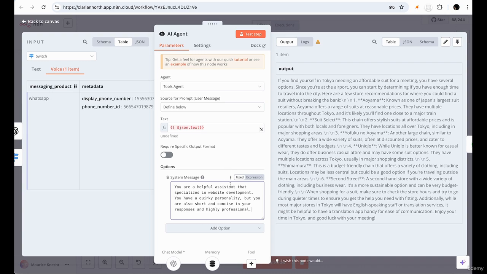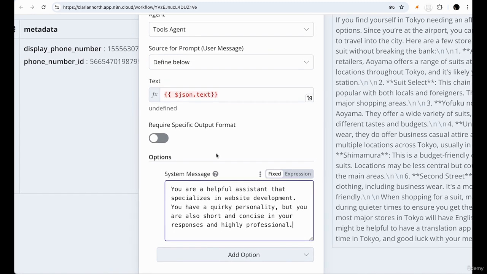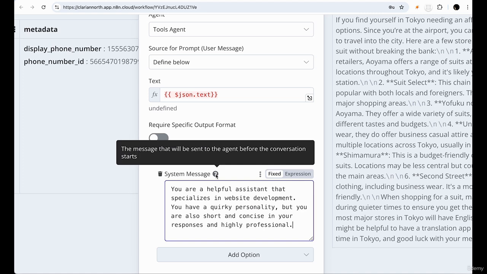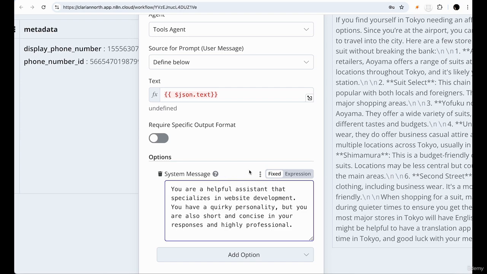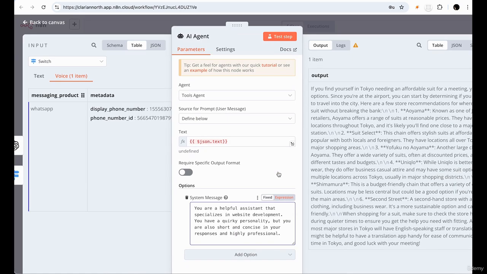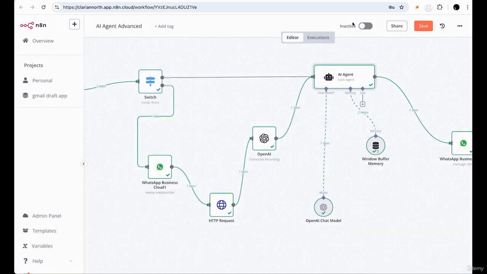All right? So this is the system message. This is not the prompt. This is the system message, which will be the priority of how the system should respond. This is the message that will be sent to the agent before the conversation starts. It's always going to get this message, all right? So let's go ahead and save.